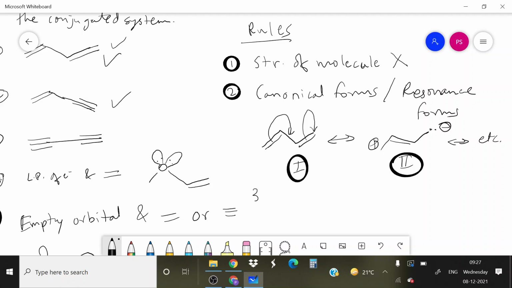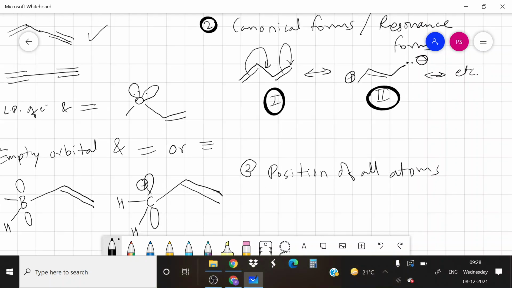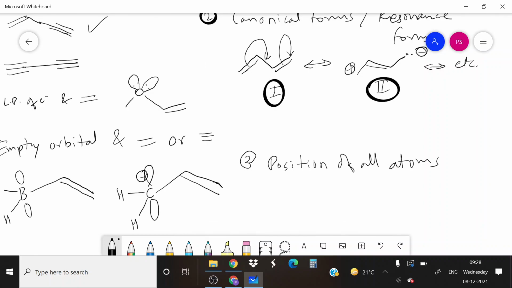Now third rule: while writing the canonical forms the positions of all atoms should remain intact. Position of all atoms should remain fixed. Do not move atoms, just move loosely held electrons. You only have to move electrons, not atoms. So position of all the atoms should remain fixed.